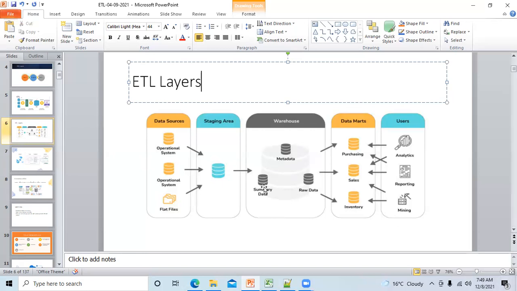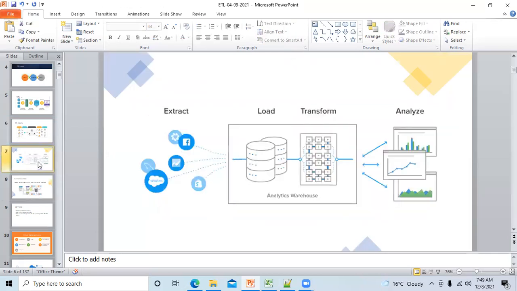Fine. In this diagram, don't get bothered about what is metadata, what is summary data, what is raw data, and all those things. Don't look at this. We'll see this down the line. I'm just telling you the flow, how it is flowing. Now, look at this diagram carefully and tell me, is this ETL?